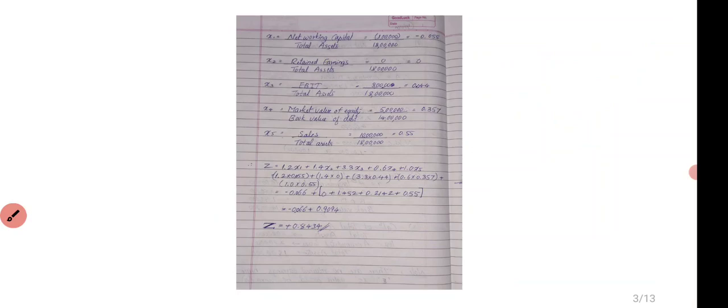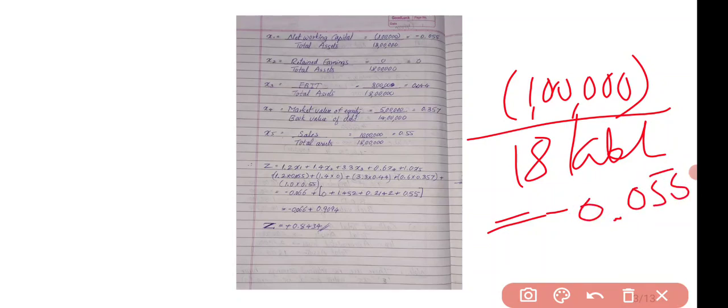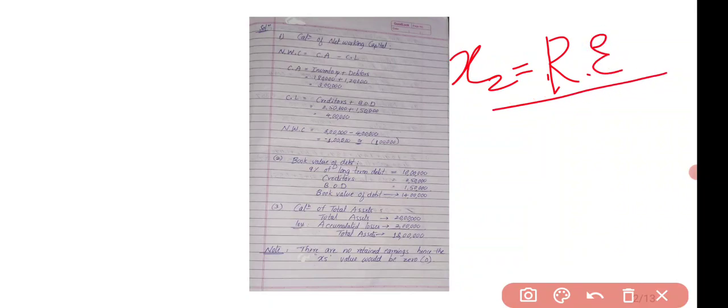So working capital is minus 1 lakh, or you can write in bracket 1 lakh, divided by total assets of 18 lakhs. You will get the answer minus 0.055. Okay, because this figure is negative, the answer will be negative. So the X1 value is minus 0.055. Next thing is to calculate the X2 value. Okay, X2 is retained earnings divided by total asset.